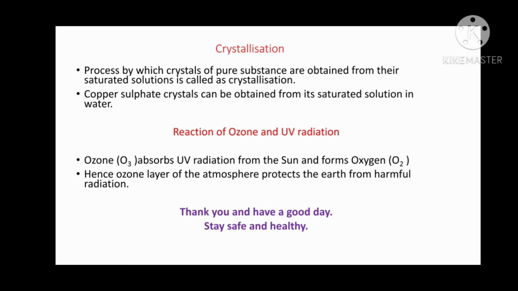Thus it gets permanently converted into oxygen, and now there is no UV radiation to penetrate the ozone layer and get inside the Earth's atmosphere, because it has already been absorbed by the ozone, and ozone uses this UV radiation to itself perform the chemical reaction and get converted to oxygen. Okay, so ozone is an important layer in the atmosphere which protects us from the sun's harmful UV radiations.